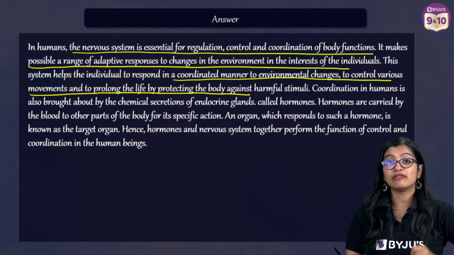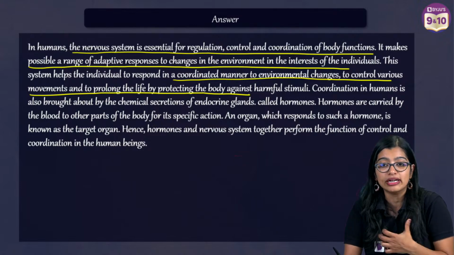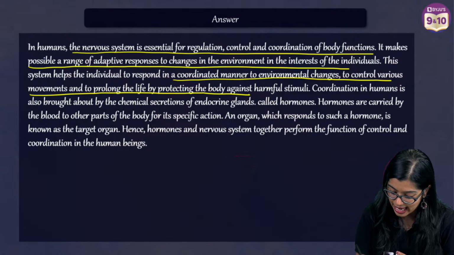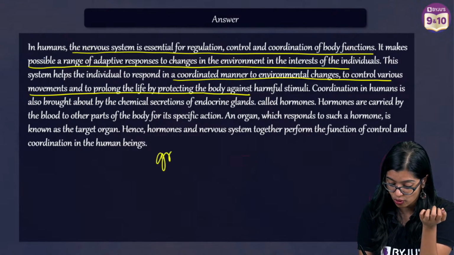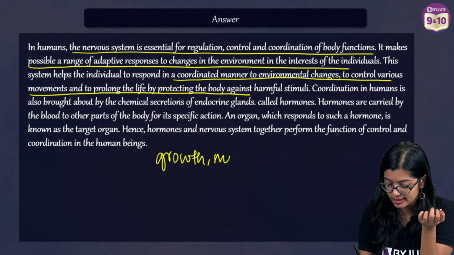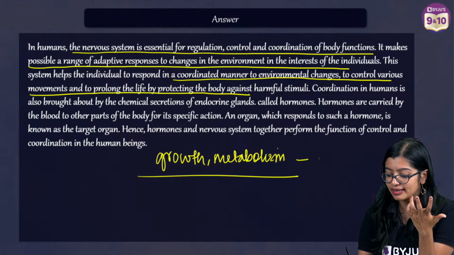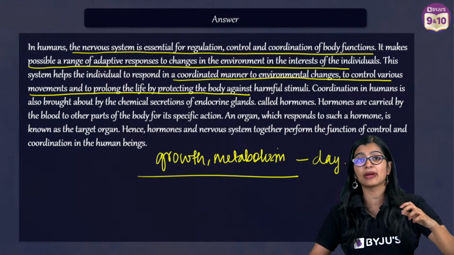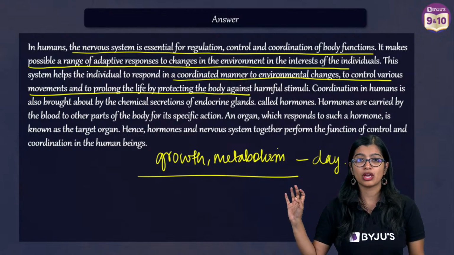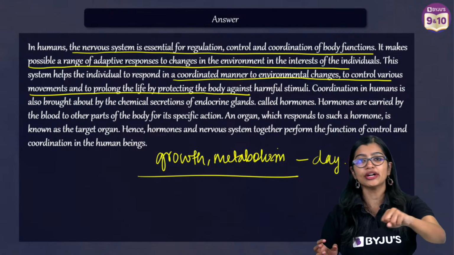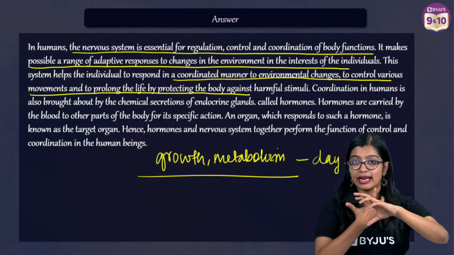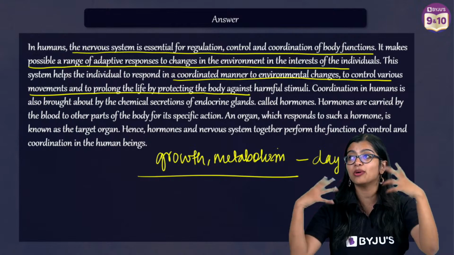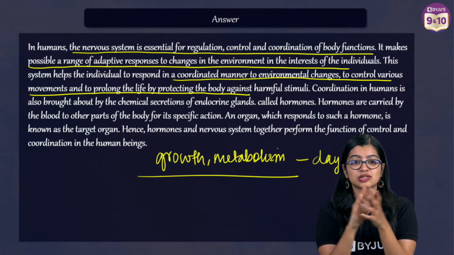While on the other hand, chemical coordination is more internal, right? It helps in making sure that various reactions regarding growth and metabolism, the mundane day-to-day activities that need to happen, are taken care of. So you need your nervous system and your chemical system to work together so that you are able to maintain the equilibrium and balance within and go ahead with your surroundings.